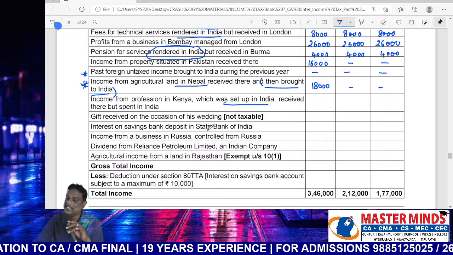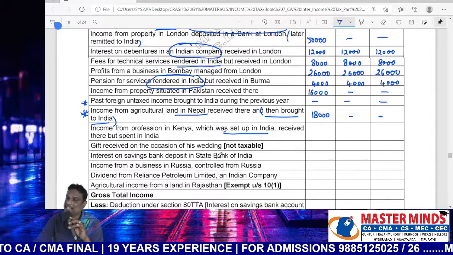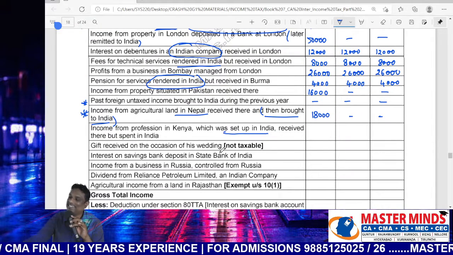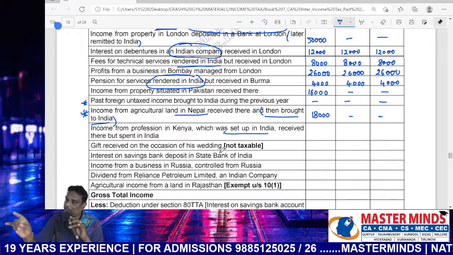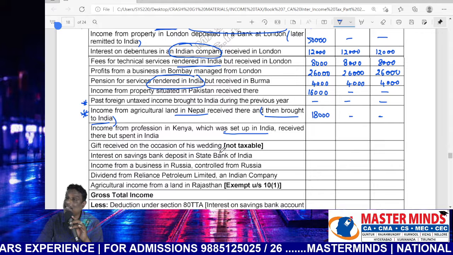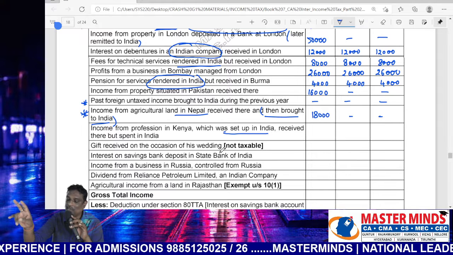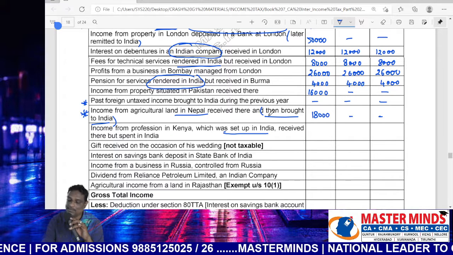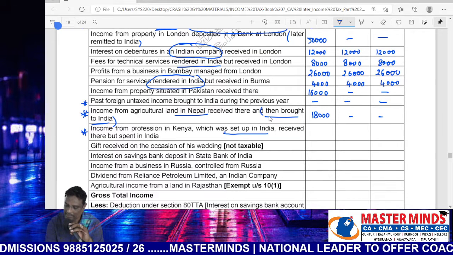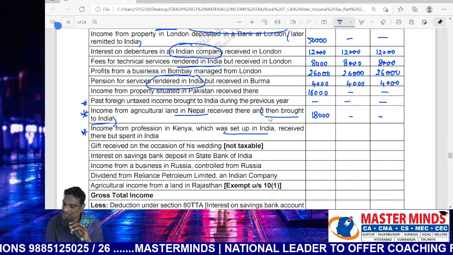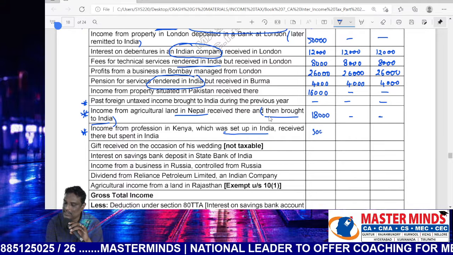So here the earnings are located outside India. Receipt is also located outside India. Head of income, PGBP. The profession was set up in India. Taxable in only two cases. First two cases, an important point. First two cases, amount 5,000.